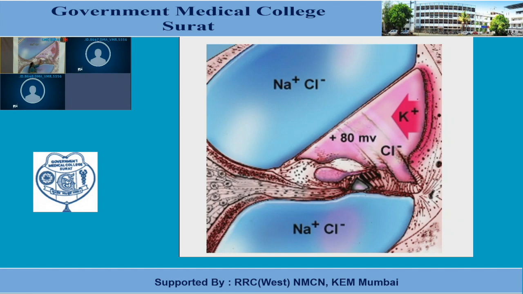Now what is this plus 80 millivolts? An electrical potential always exists between the perilymph and the endolymph, and this electrical potential of plus 80 millivolts is known as the endocochlear potential. So you can say that the electrical potential difference of about plus 80 millivolts always exists between the perilymph and the endolymph, with positivity inside the scala media because of the presence of a large amount of potassium ions.